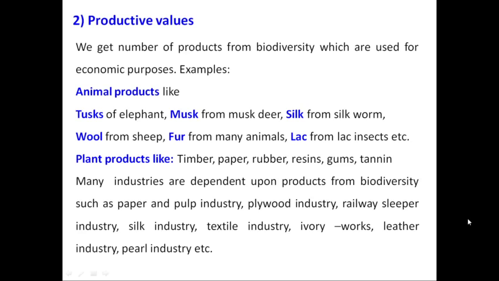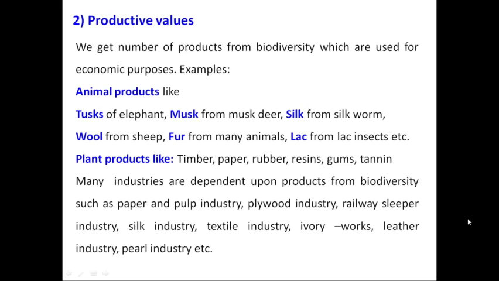We also get a number of products from plants such as timber for construction of houses and buildings. Wood is also processed to make paper. Rubber we get from rubber plants. A number of plants give us resins, gums, tannins, etc. Similarly, there are many more products which we obtain from plants as well as animals. So, these are the productive values of our biodiversity.